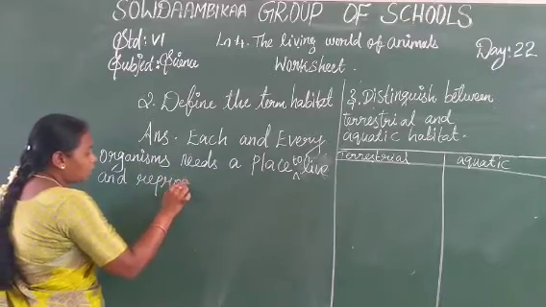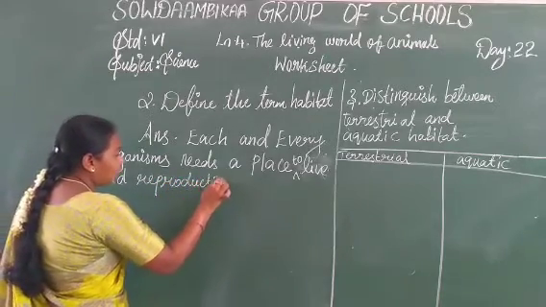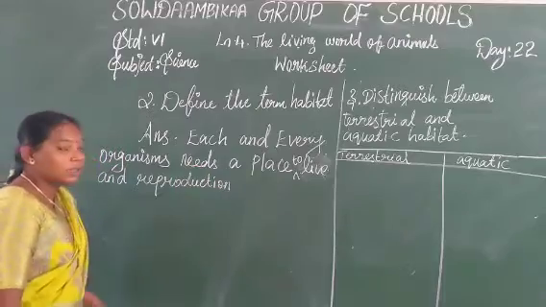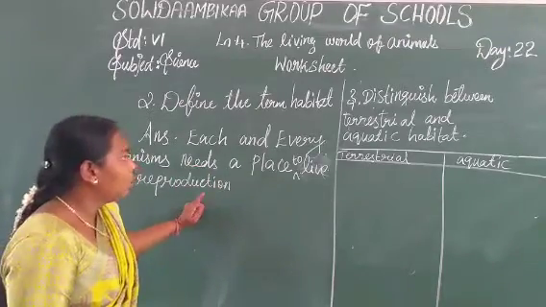Reproduction, R-E-P-R-O-D-U-C-T-I-O-N. So its dwelling place is called a habitat.